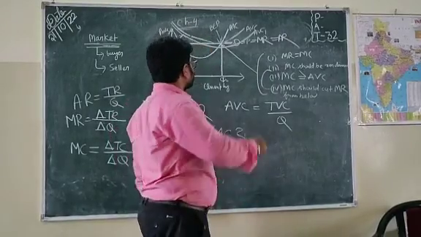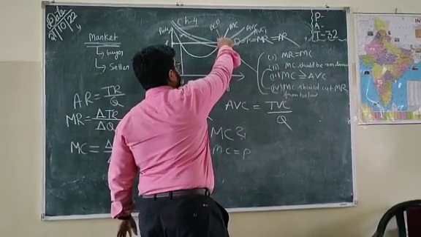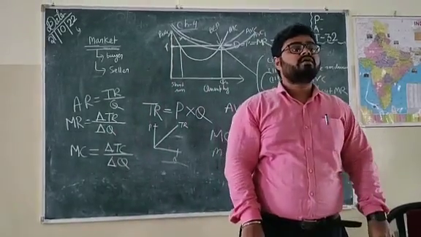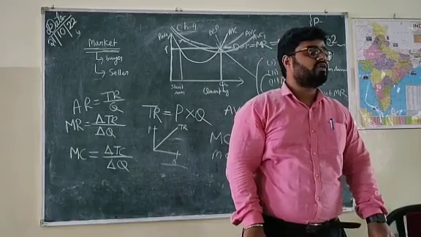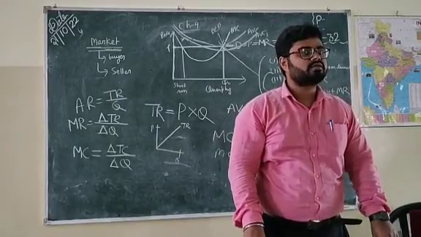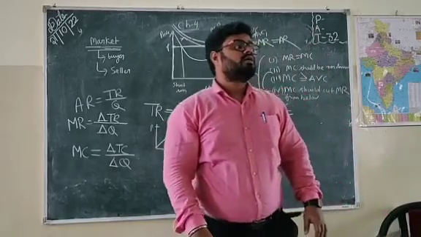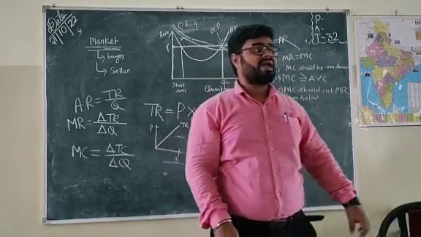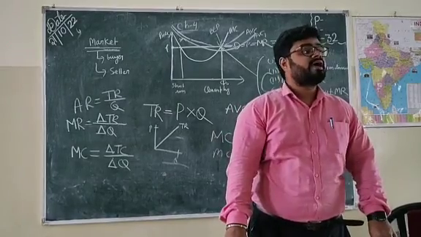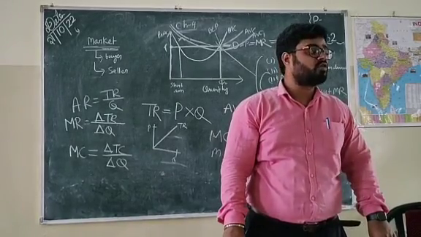The break even point is also the point where a firm earns economic profit. What is economic profit? It is total revenue minus total cost. What is in total cost? Explicit cost plus implicit cost.